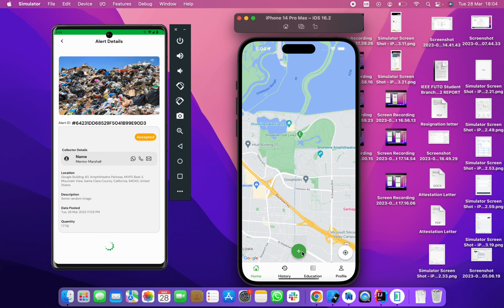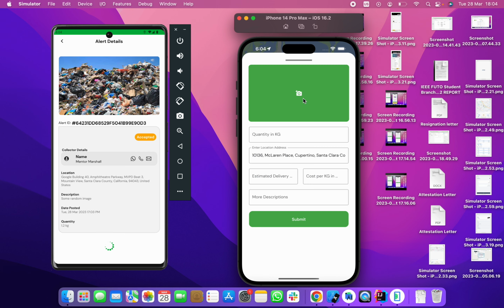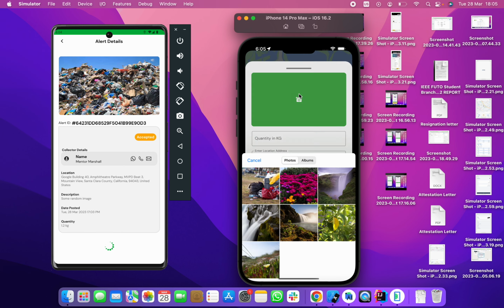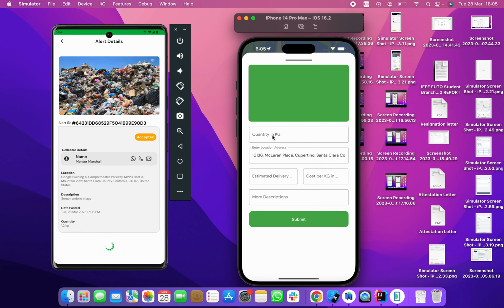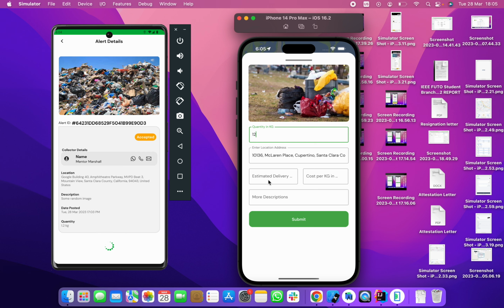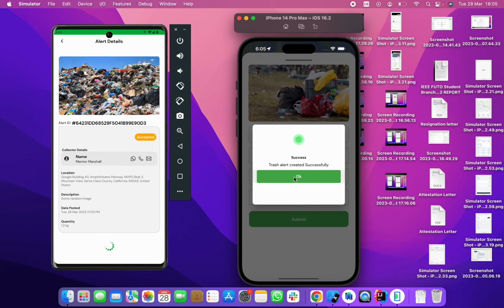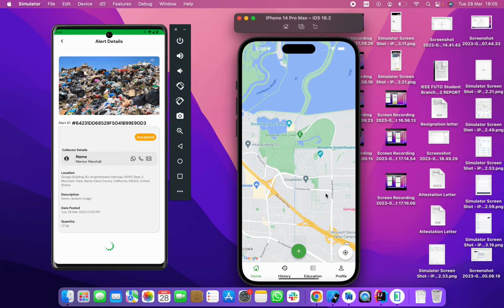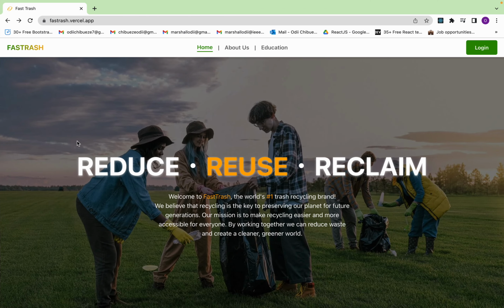And now we're actually going to create an alert that we're going to be testing out on the organization platform. So I'm going to select an image here, select this image, select a quantity, let's say expected delivery day 1, and then let's say 200 naira and some big trash. Yeah, and then click on submit. So once you do this, you should create the alert, and I should be able to see it on the organization platform.